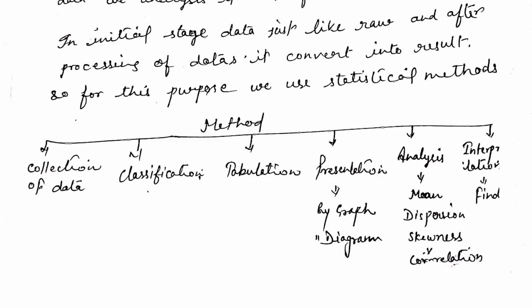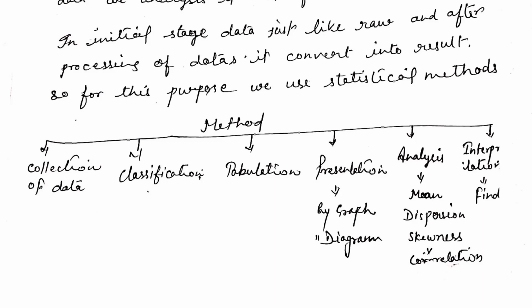After the classification, we come to the next point, which is the tabulation method. Under the tabulation method, we make some tables, and we write titles, subtitles, or headings, subheadings, and the data which has already been classified is put under the tables.